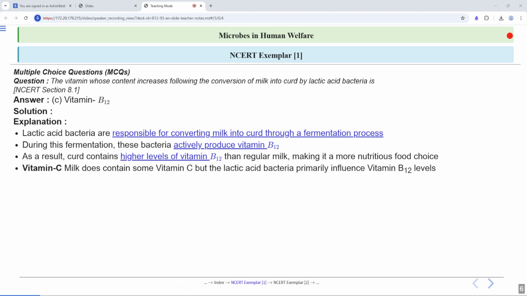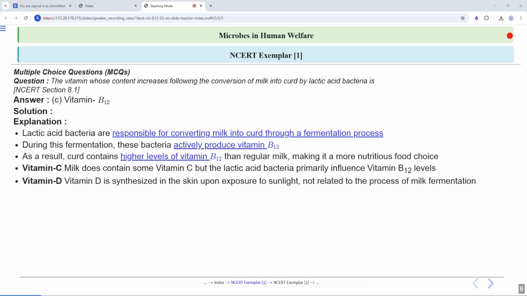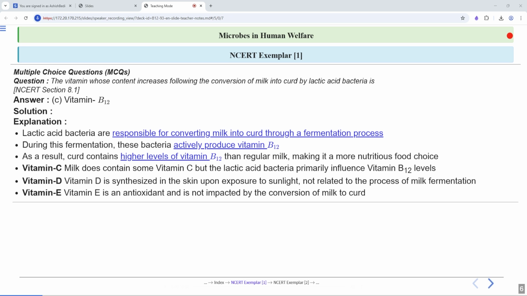Vitamin C: milk does not contain vitamin C. Vitamin C is basically an antioxidant. Then vitamin D is synthesized in the skin upon exposure to sunlight and is not related to milk fermentation. Vitamin E, again, is an antioxidant and is not impacted by the conversion of milk to curd.